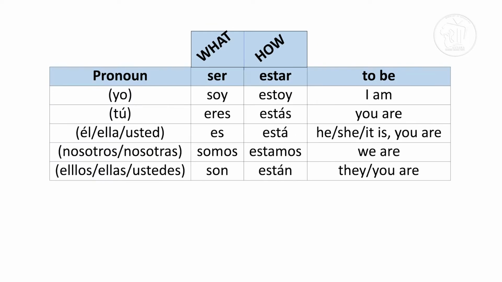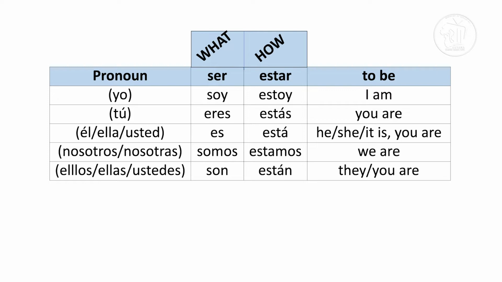So here's how to say I am, you are, they are, etc. using both ser and estar in the present simple tense. As you remember from the previous class, we learned pronouns.